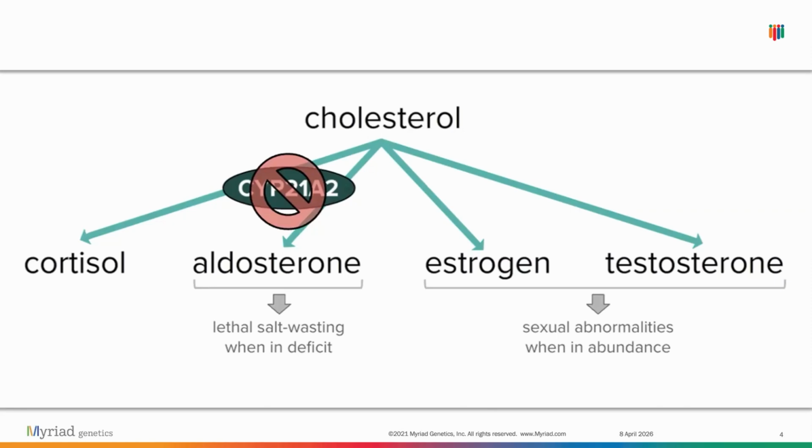And with this loss of function, there's less cholesterol being converted into cortisol and aldosterone. And therefore, there's more left over to be converted into estrogen and testosterone. So you can see how it could affect someone with CAH. There tends to be a hormonal imbalance as a result.